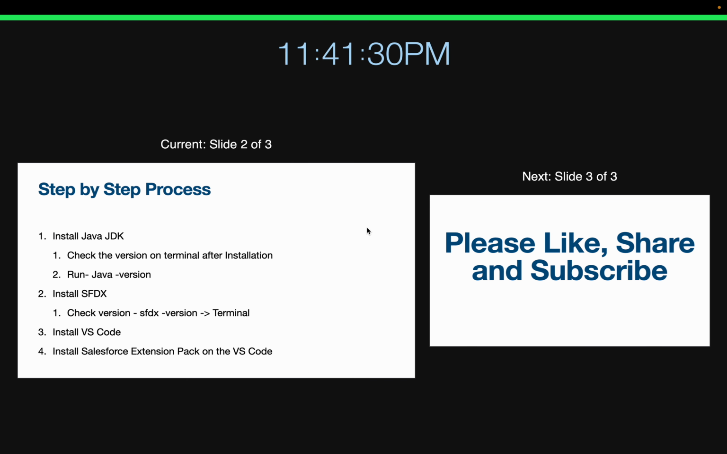first thing is that we need to go and install the Java JDK on our Mac machine. Then we are going to install Salesforce SFDX on our machine. Then, the third thing we are going to do is we will install VS Code, and then we will go and install the Salesforce extension on our VS Code software. Okay, so let's go one by one.